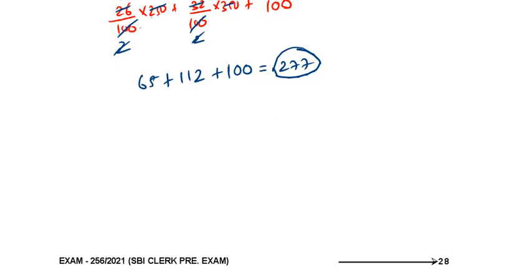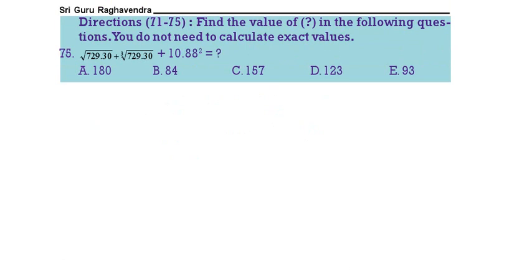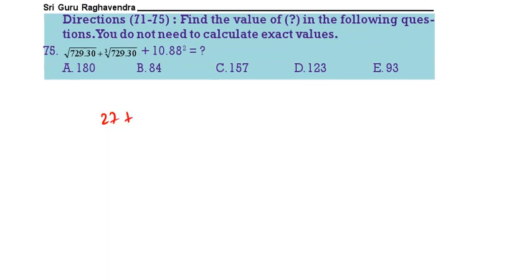See the next question. Square root of 729 is 27, cube root of 729 is 9, 11 square means 121. Total it is 157. 157 means 3 is the correct answer.